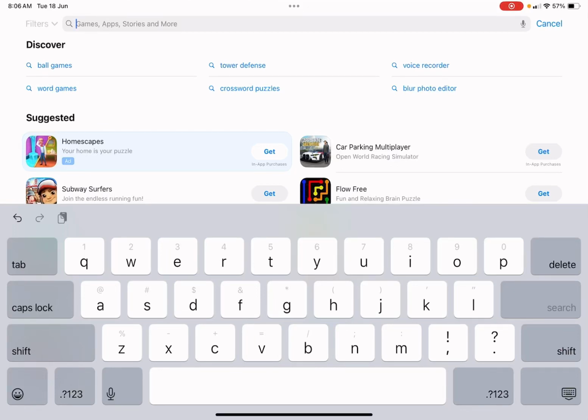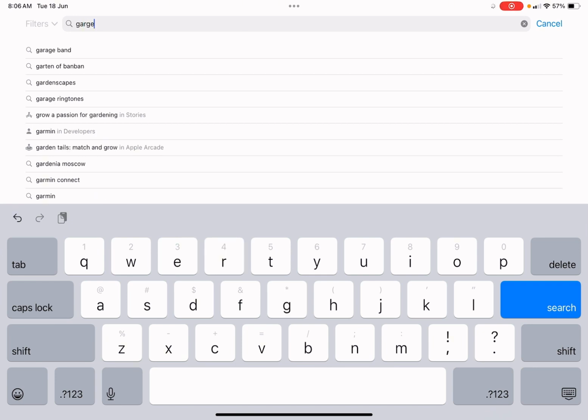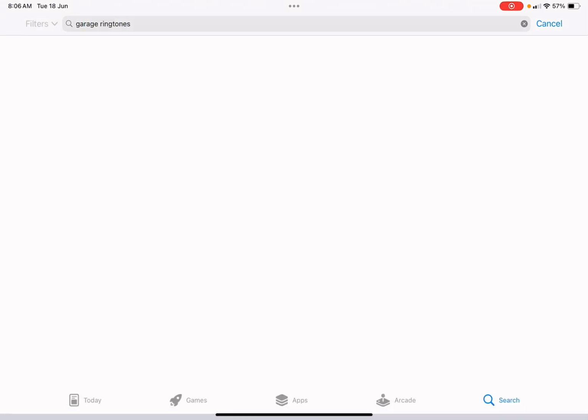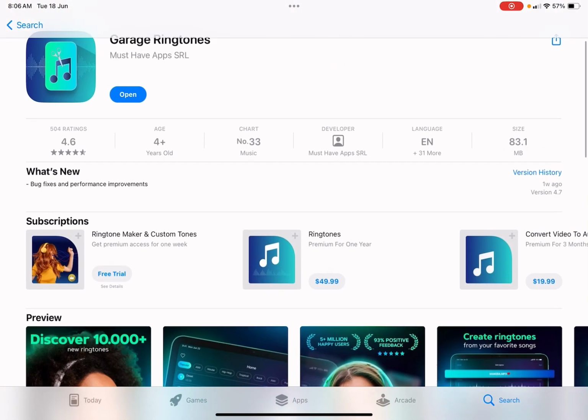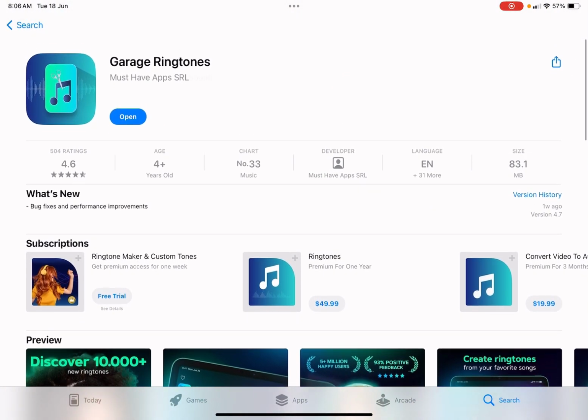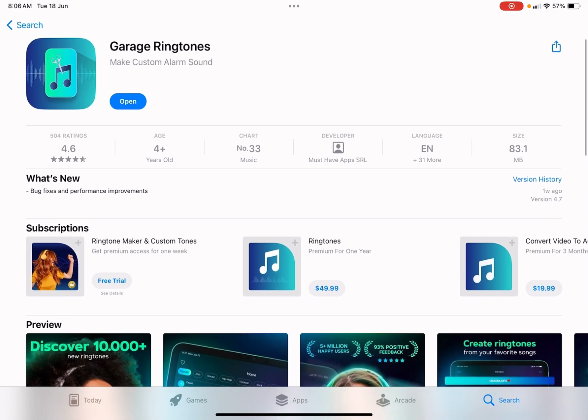Guys, I just found an app where you can have your own ringtones. So you search up Garage Ringtones, and you see this one right here, and then you download it.